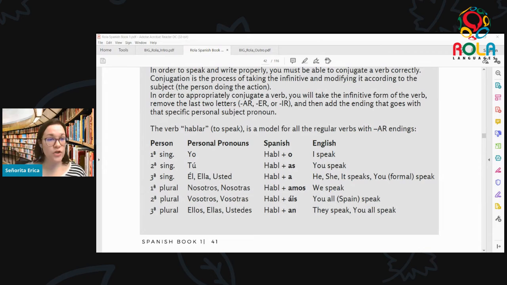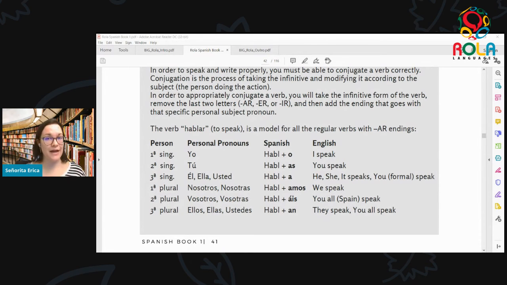So for example, for yo, we're going to do that process. We take the AR off the infinitive, and then we add back the ending O, which you can see on the page in front of you. So if we have something in the yo form, then we're going to have it with an O ending. So together we get hablo. Repita, hablo. Yo hablo means I speak in Spanish.